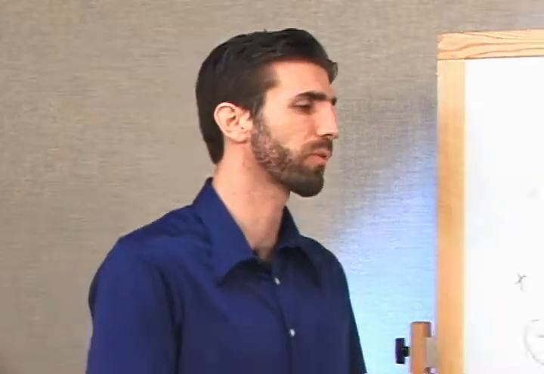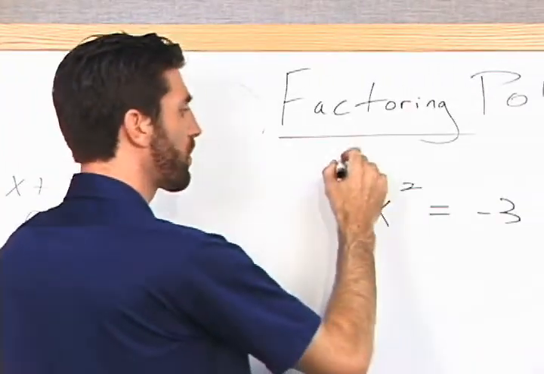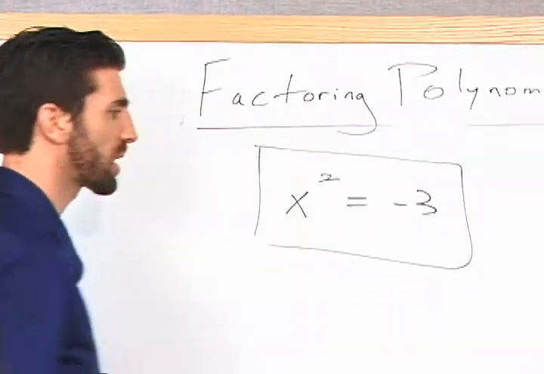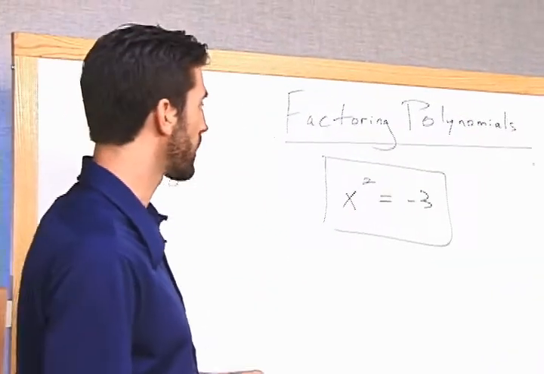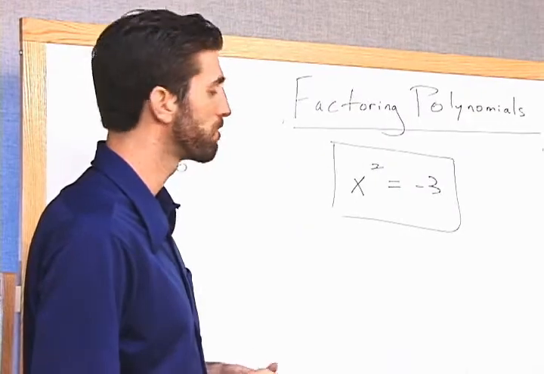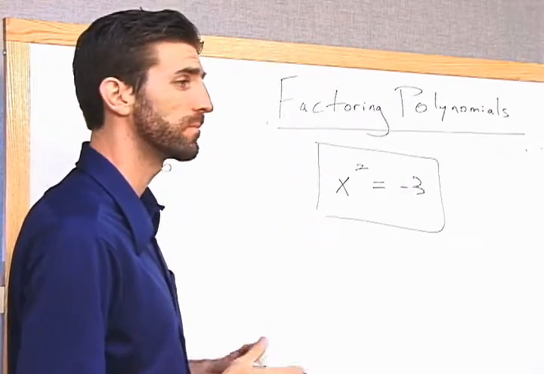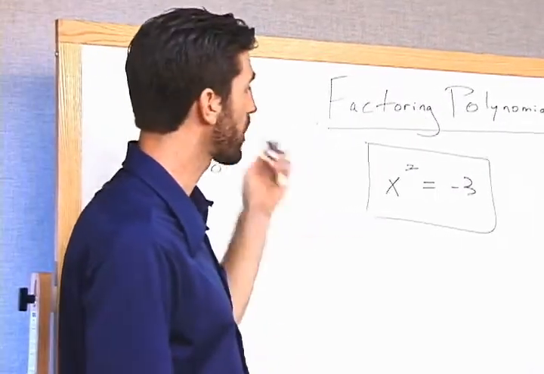Very last thing we're going to do here, and probably should have done this before, but it's okay. I just wanted, it might be a good way to finish this off. X squared equals negative 3. What do you notice immediately? X squared equals negative 3.